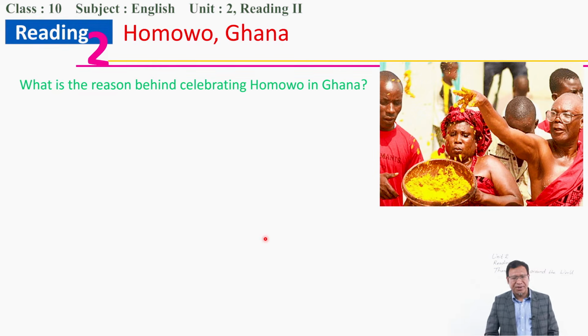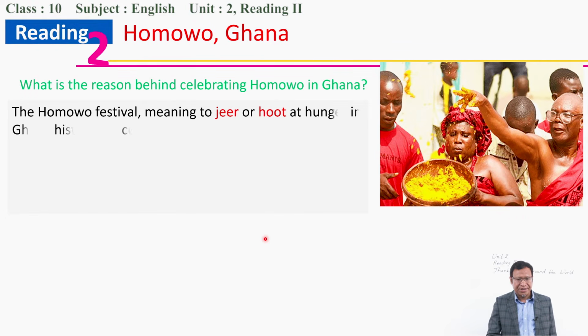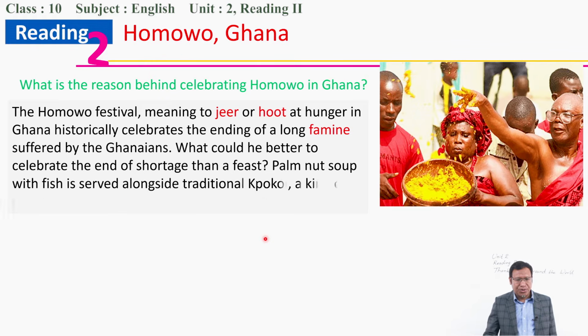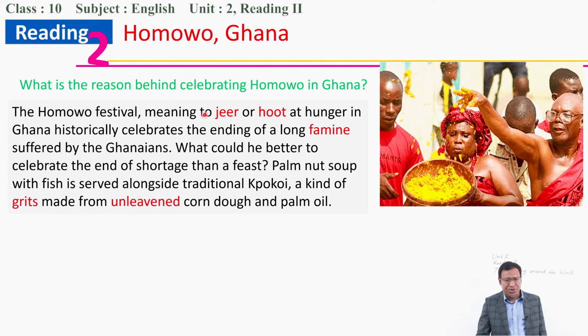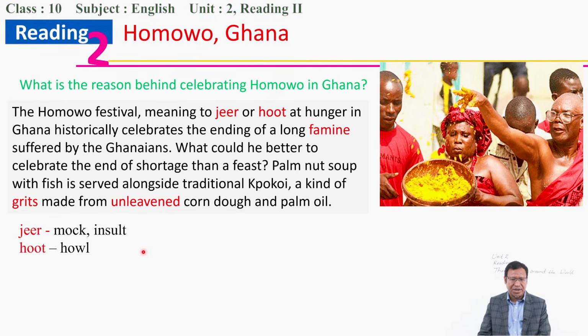So what is the reason behind celebrating Homowo in Ghana? Let's try to see the answer here. The Homowo festival means to jeer or hoot at hunger. To jeer or hoot means to laugh at, to mock. Jeer means mock at, to insult someone. Hoot is to howl at someone. They howl at, they hoot at hunger in Ghana, to celebrate the ending of a long famine.